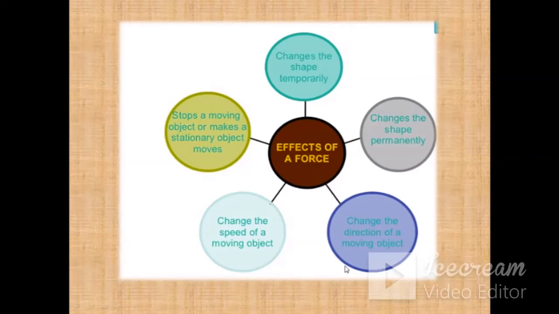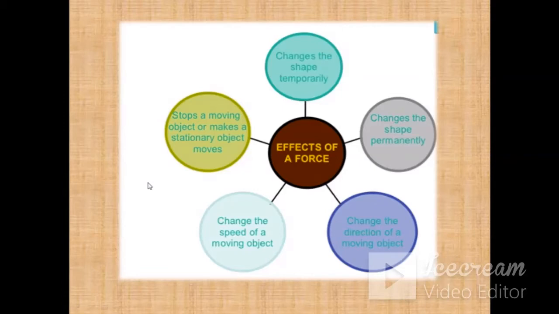Now, as we know that force changes the state of the body, let's discuss a few effects of force that you have already studied in previous classes. The first effect is that force stops a moving object or makes a stationary object move.